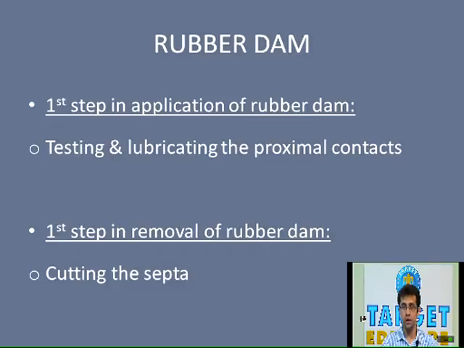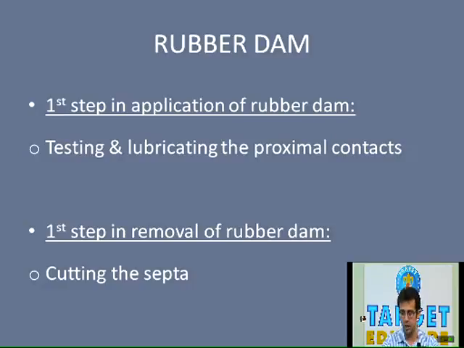Now, for removing the dam, when multiple teeth are isolated, the first step is cutting the septa of the rubber dam, that is the area between the two teeth. This is followed by removing the retainer, and then removal of the rubber dam sheet from the tooth.